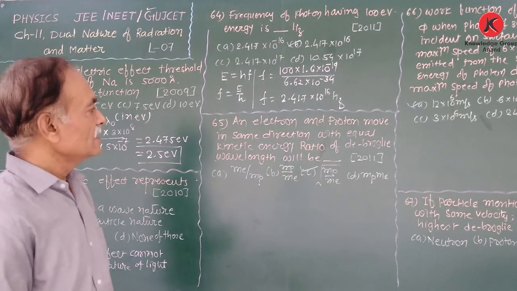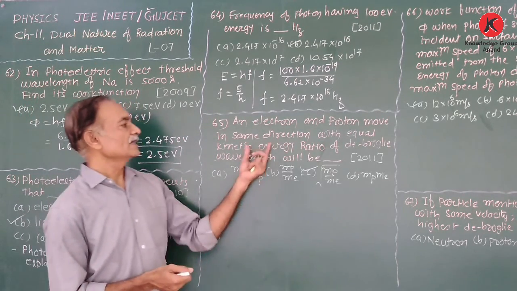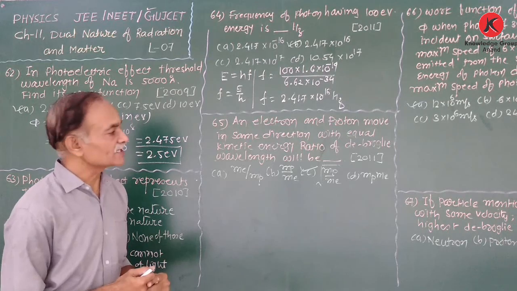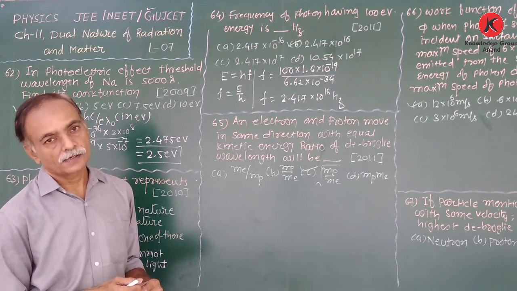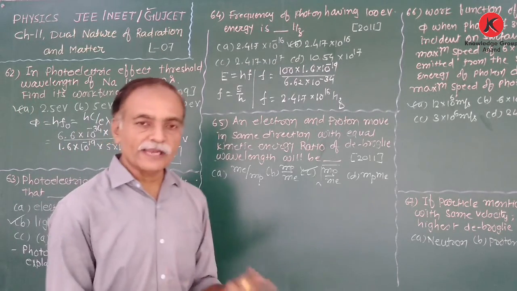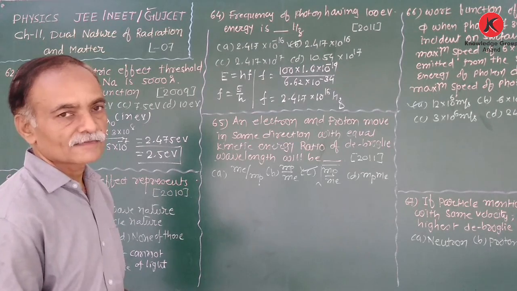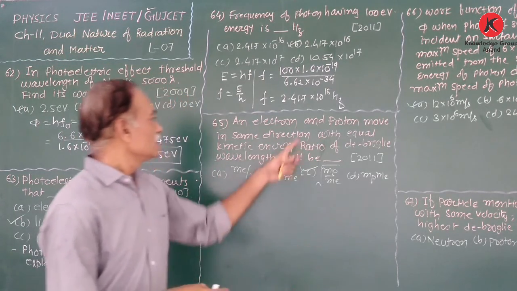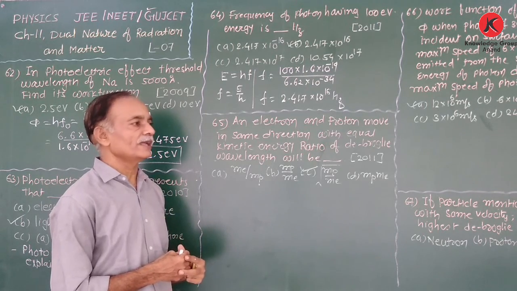Now next: an electron and proton move in the same direction with equal kinetic energy. The ratio of their de Broglie wavelength will be? Again, the electron and proton both are moving with the same kinetic energy in the same direction. What is the ratio of their de Broglie wavelengths?